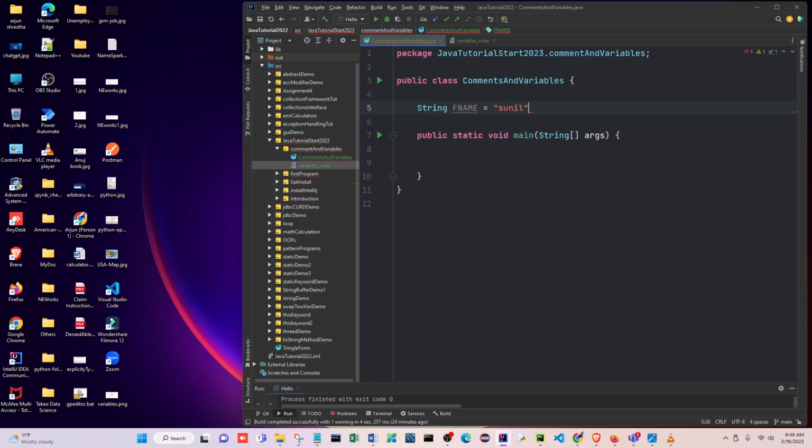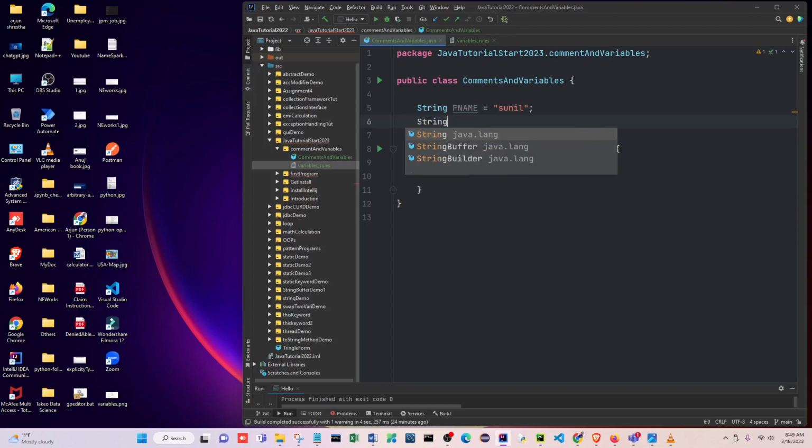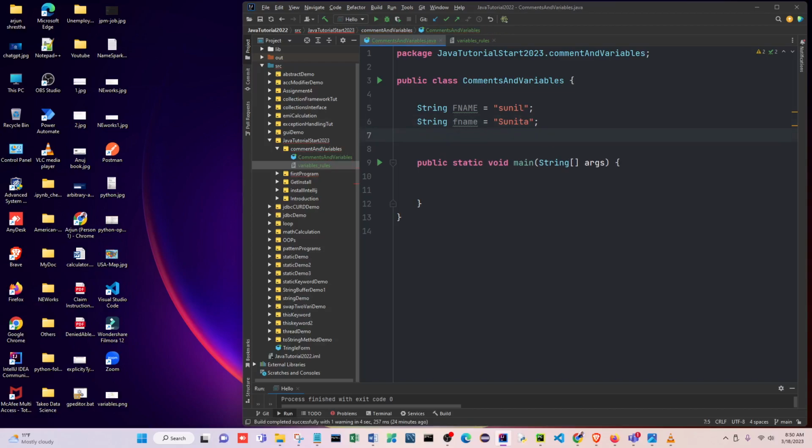Okay, so this is one kind. And the other one is String, you can put small also, f name, like this, all small letters, right? I wrote Sunita here, like this. And then the other thing is a number also, right?